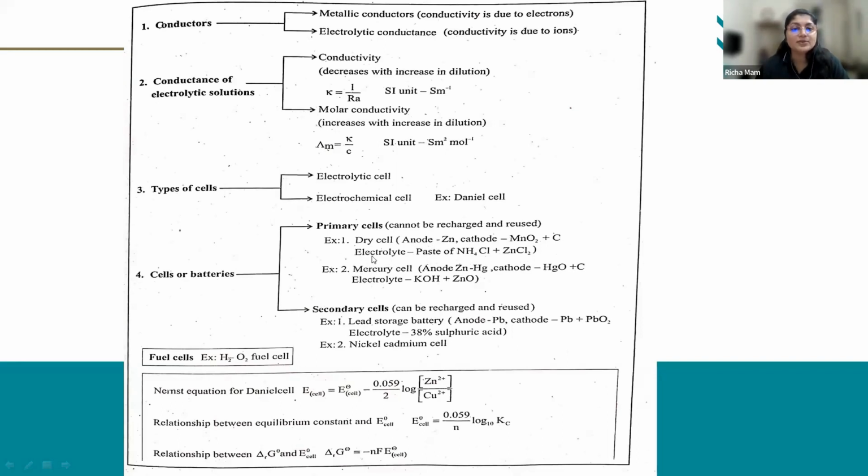Then the second example of a primary cell is the mercury cell. The anode is made up of zinc amalgam and the cathode is made up of HgO, that is mercuric oxide, plus carbon, and the electrolyte is potassium hydroxide plus zinc oxide. So remember the cathode, anode, and electrolyte used in the mercury cell and in the dry cell.